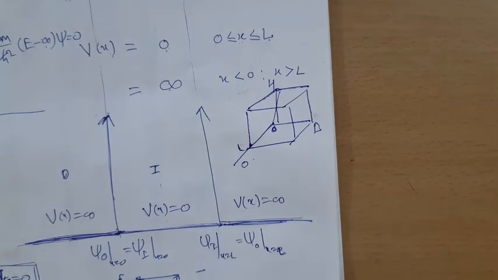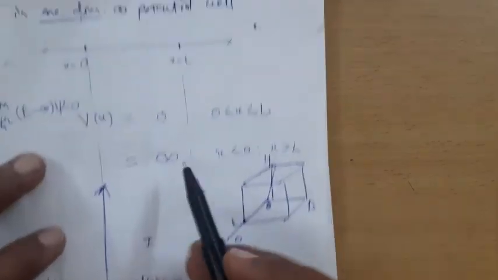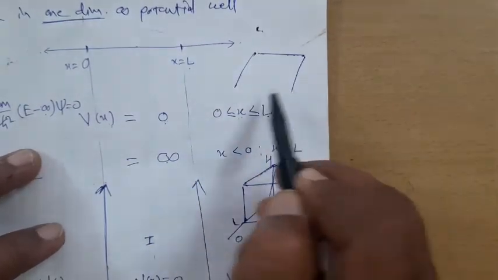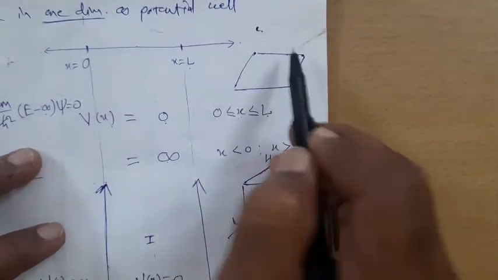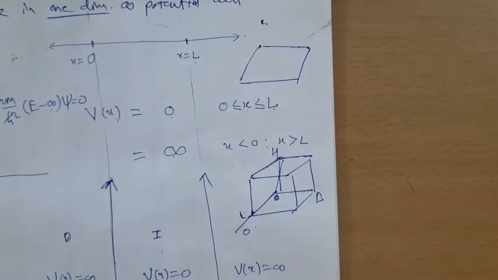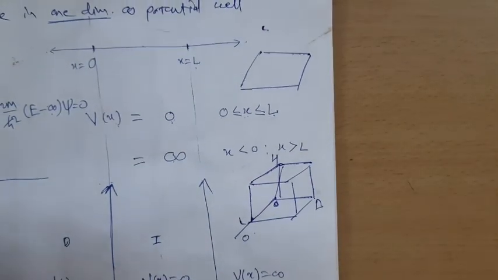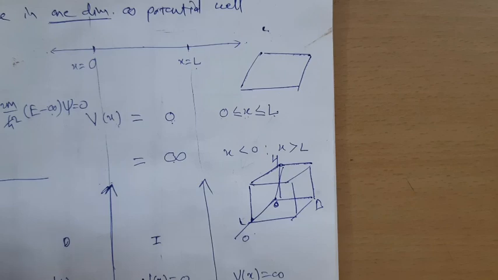Now it leads to one more very interesting conclusion, which is known as degeneracy of energy state. Next time we will discuss what is the meaning of degeneracy, how the degeneracy occurs in case of the particle in infinite potential box, or in case of infinite potential plane also. Suppose the particle is allowed to move in the plane, then how it leads to the degeneracy of energy state. That we will discuss next time.